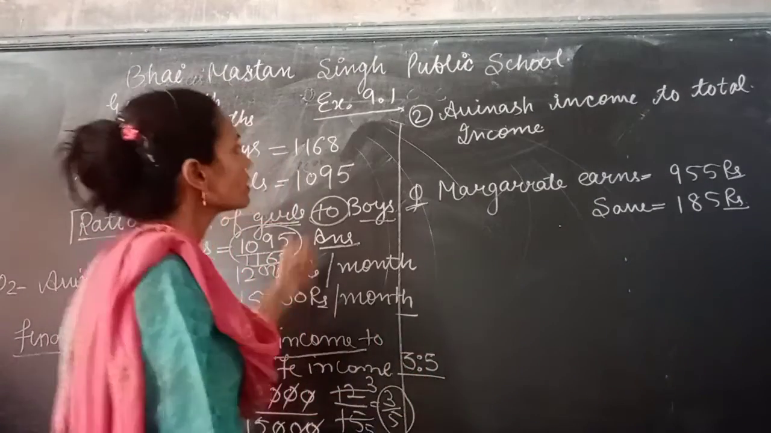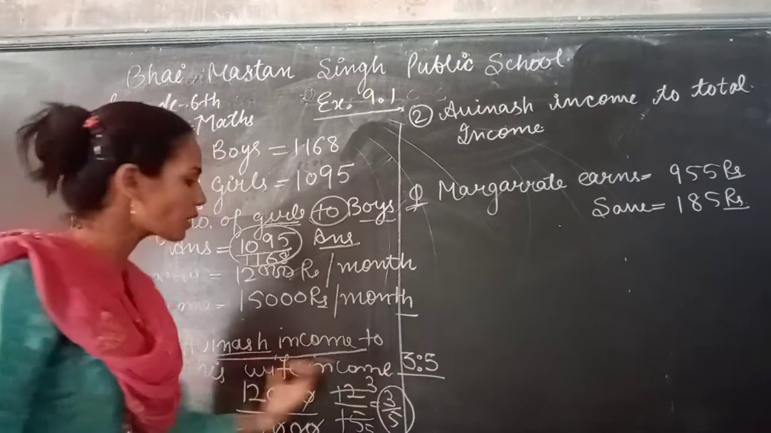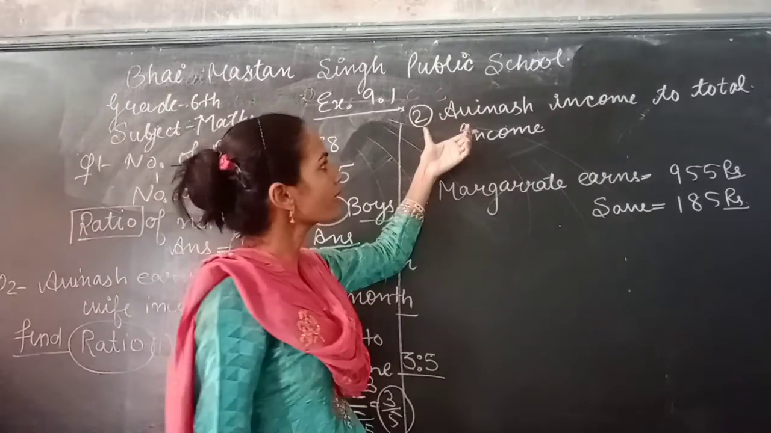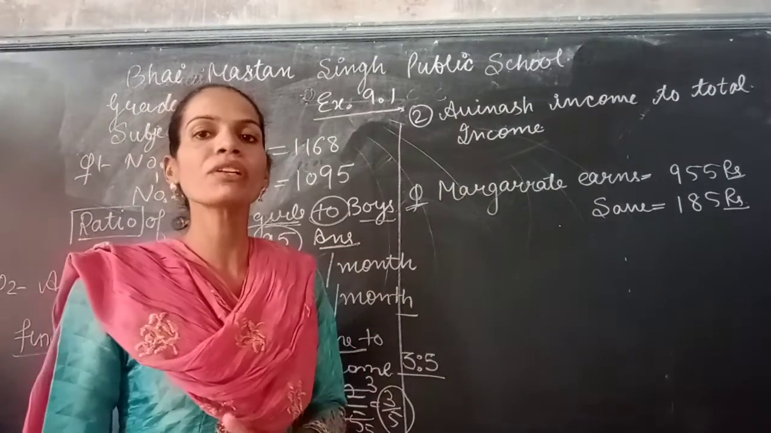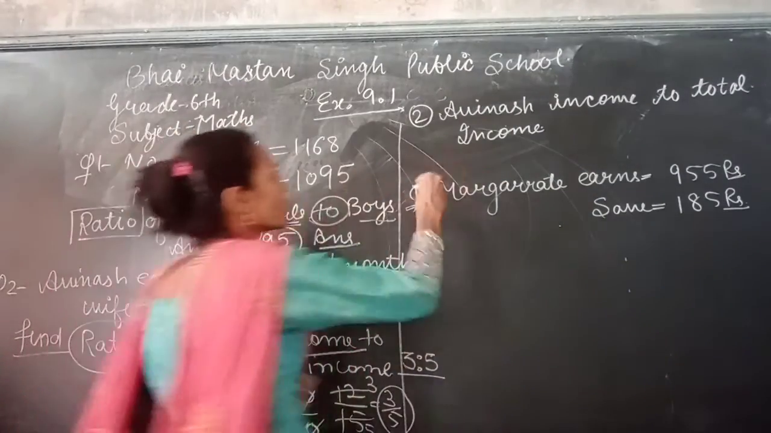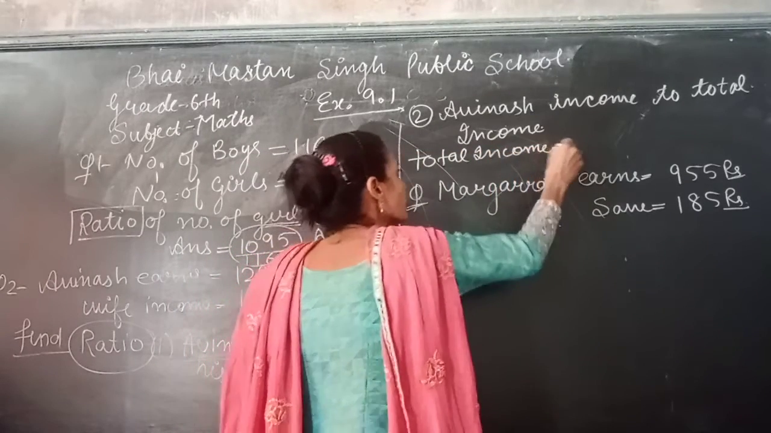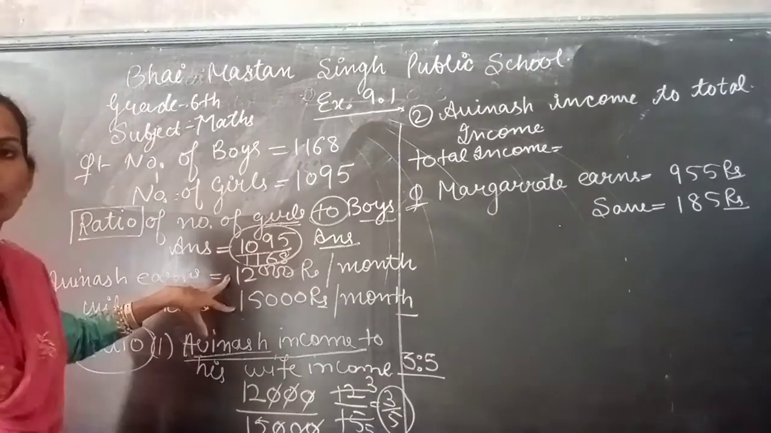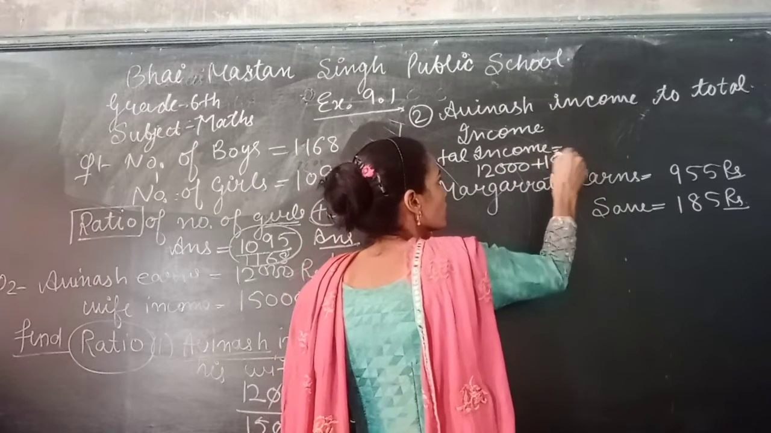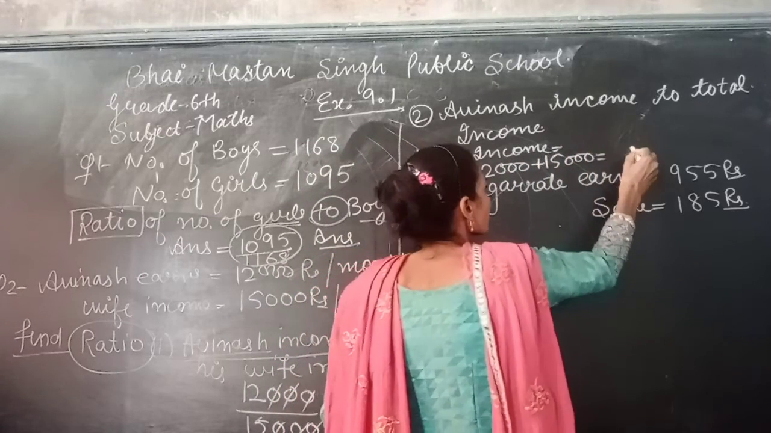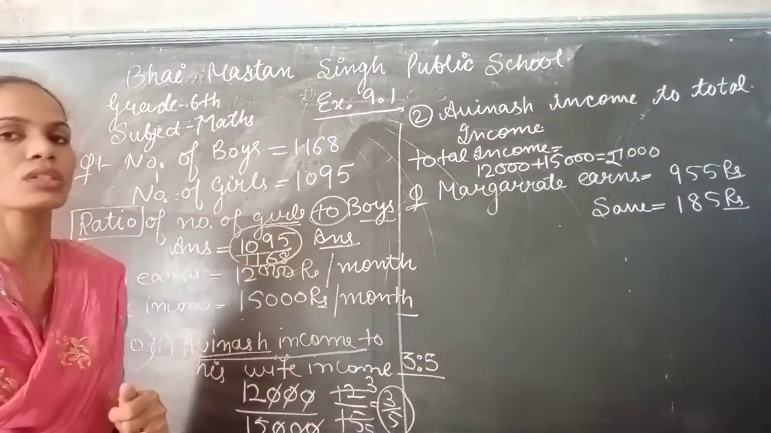Clear? So next, the second part. The first part is Avinash's income to his wife's income, and the second is Avinash's income to total income. So firstly we will find total income. Total income is 12,000 plus 15,000, so that is 27,000. This is the total income.